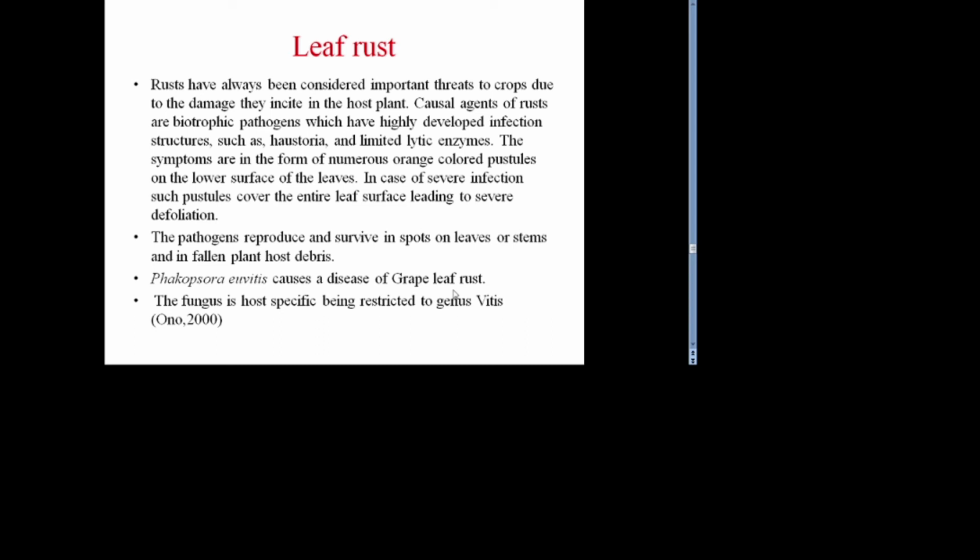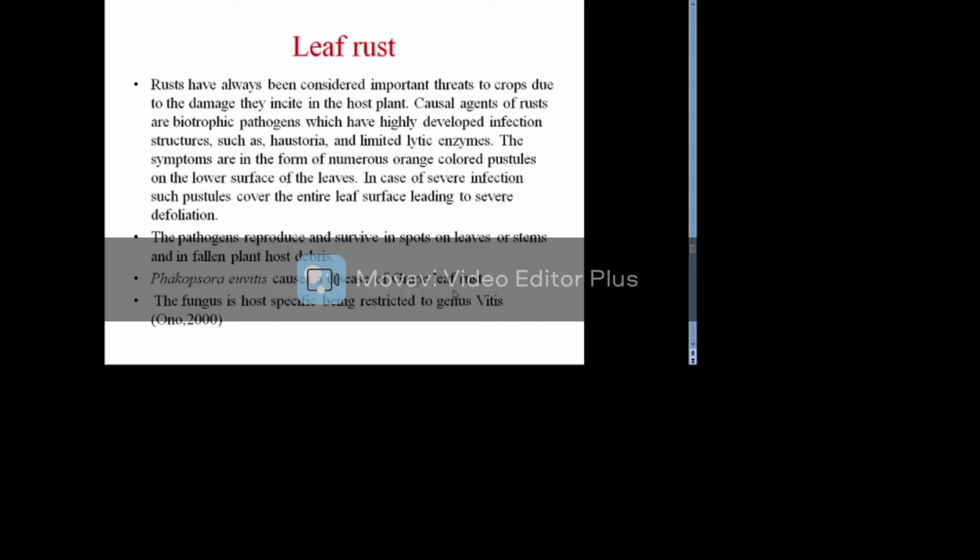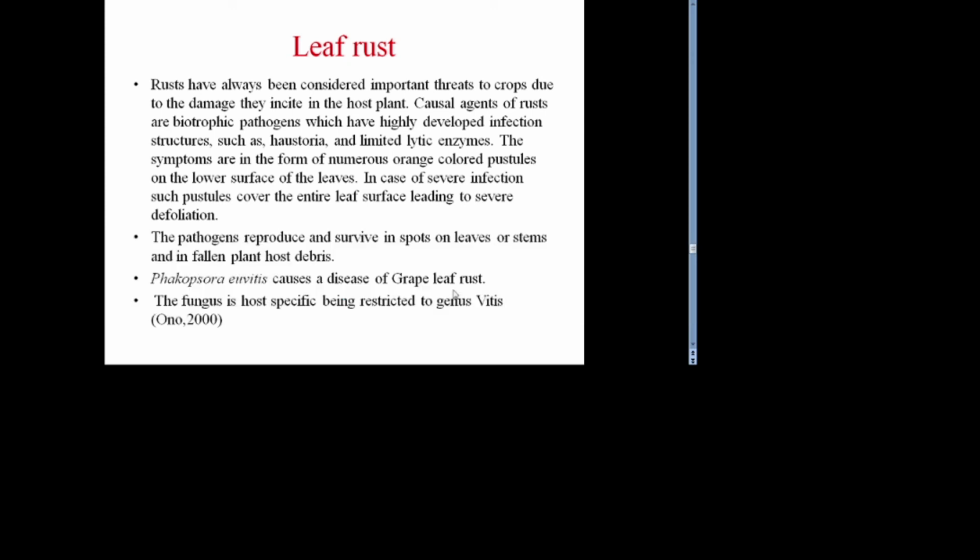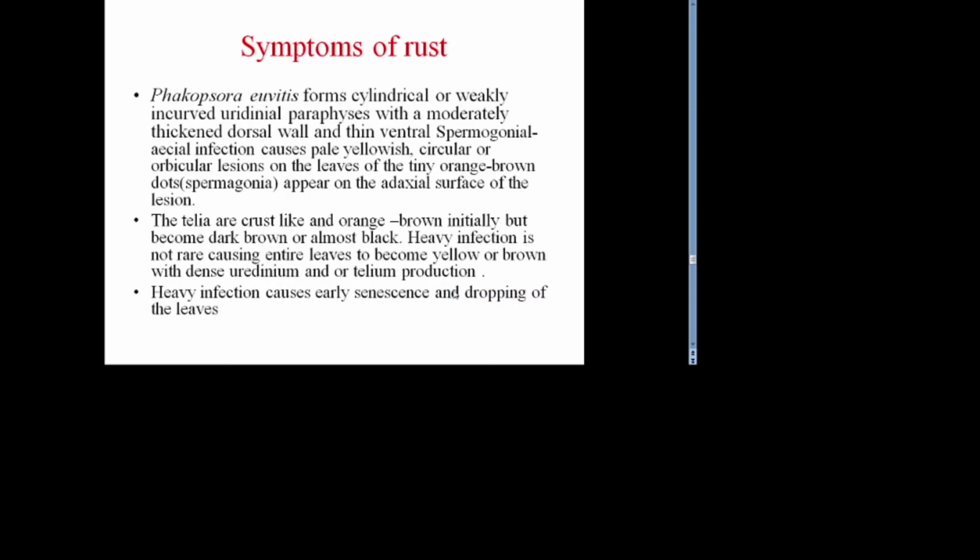In case of severe infection, such pustules cover the entire leaf surface, leading to severe defoliation. The pathogen reproduces and survives in spots on leaves or stems and in fallen plant host debris. The causal organism of leaf rust is Phakopsora euvitis. The fungus is host-specific, being restricted to genus Vitis.